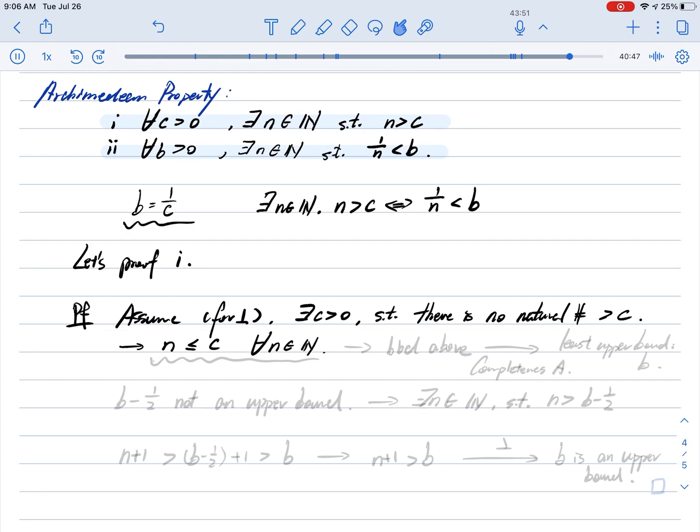And because the set of natural numbers is bounded above by c, and we have learned in section 1.1 that the completeness axiom asserts that the set of natural numbers has a least upper bound. It is given by the completeness axiom.